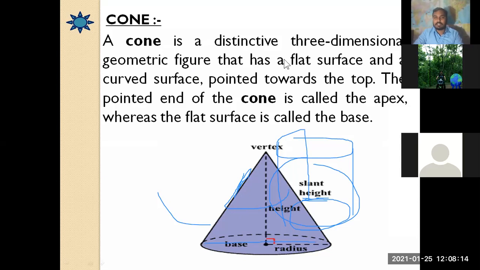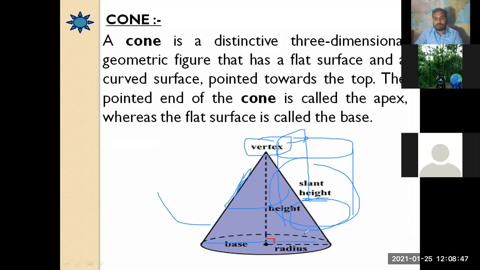A cone is a distinctive three-dimensional geometric figure that has a flat surface and a curved surface pointed towards the top. Here it is the top. The pointed end of the cone is called the apex or vertex. Here, there is a written vertex. The vertex is also called the apex, whereas the flat surface is called its base. So it is the flat surface, and this is also called the base.